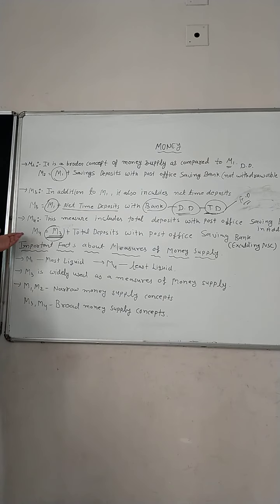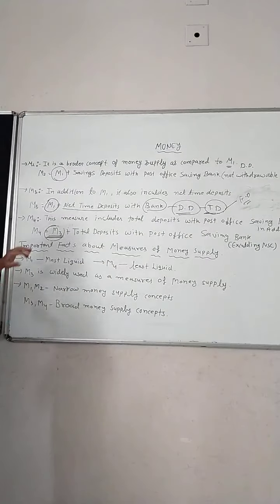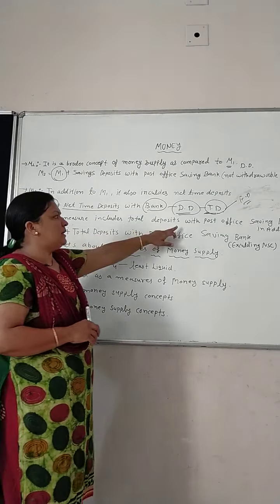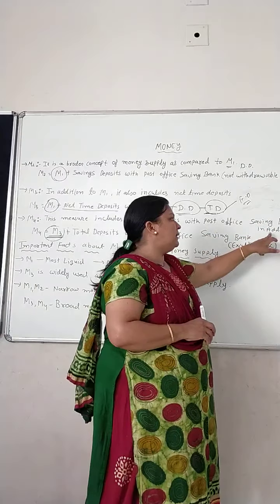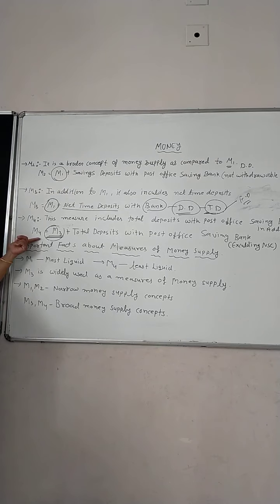So if we are talking about the M4 formula, M4 equals total deposits with post office saving banks. Clear? This measure includes the total deposits with post office saving banks in addition to M3. That is about M4. So what is the M4 formula? M4 equals